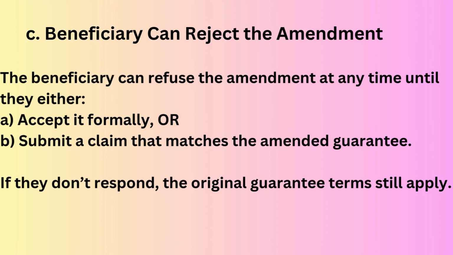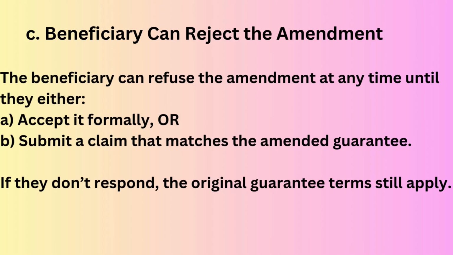So for understanding this particular point, let's take an example. A buyer gets a bank guarantee for rupees 1 lakh to ensure payment to a seller. So the seller is the beneficiary here. Later, the bank amends the guarantee to reduce it to rupees 80,000 at the buyer's request.